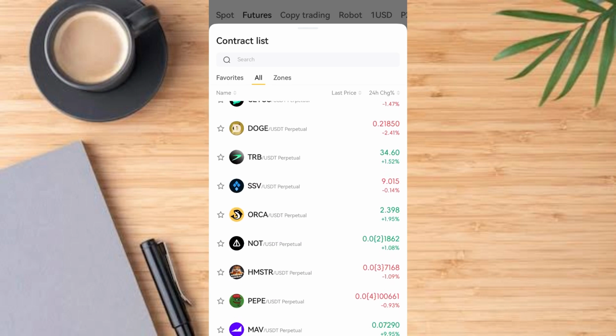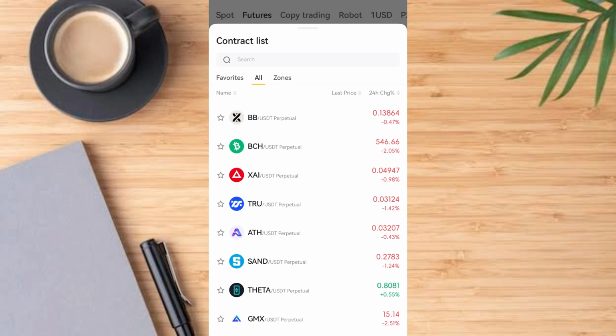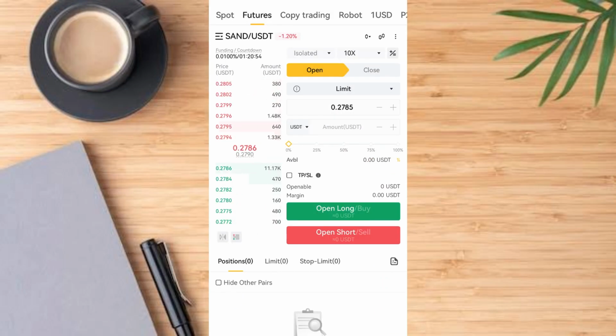So for the sake of this video, let's go and select SAND, for example. Tap on SAND. You see that SAND/USDT has come out here. At the front of SAND/USDT, you see minus 1.31%. That is the falling price of this token against USDT in the last 24 hours.